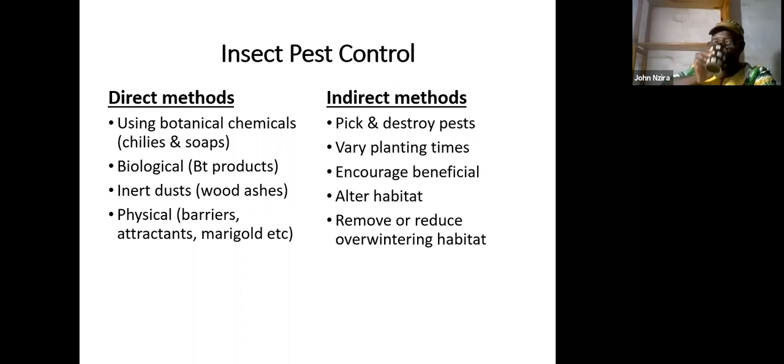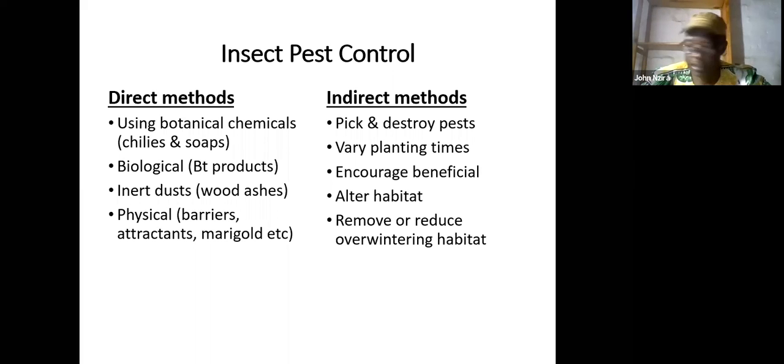Physical barriers. The physical way of controlling pests can be putting barriers in the field. If you have spinach growing, you can put sticks around it. When you put small sticks around it to support it, a cutworm, when it comes, forms a ring on the spinach. When it cannot make the ring, then it's deterred, it's discouraged to be there, and it runs away.